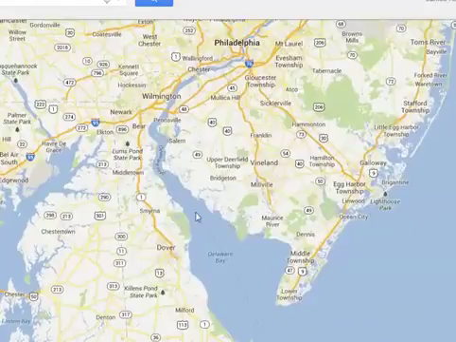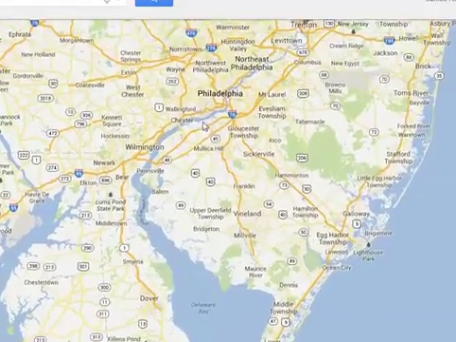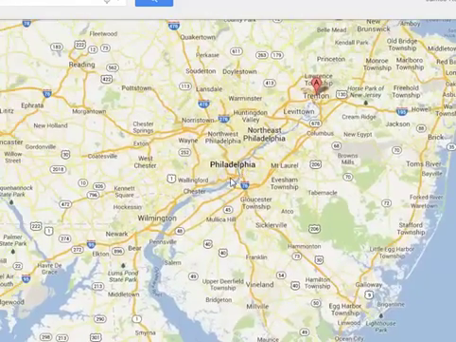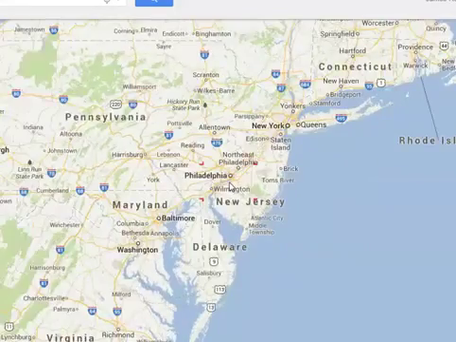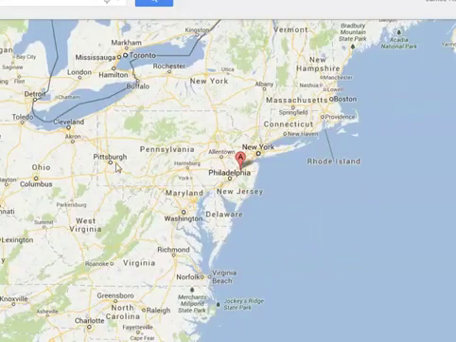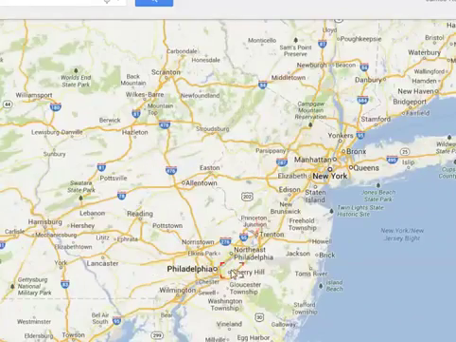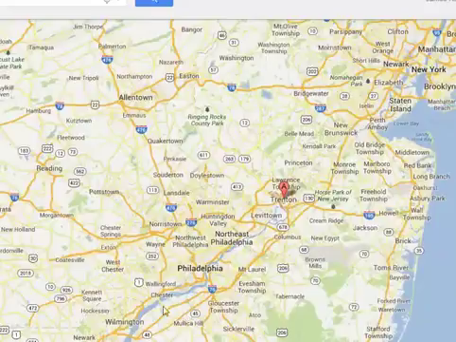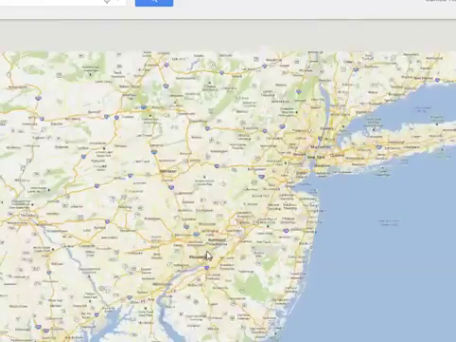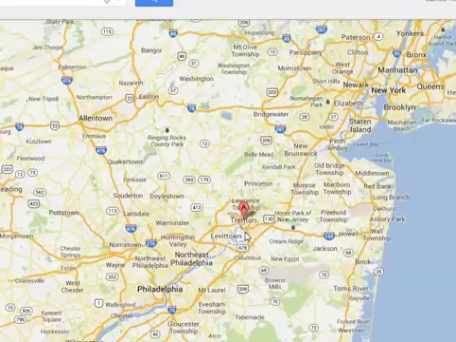If we go up into the Delaware River here, we hit Philadelphia, Pennsylvania. Right out here, that's Pennsylvania. There's Philadelphia. But if we go on up and cross over the line into New Jersey, we see Trenton, New Jersey here. That's the Delaware River coming up here.